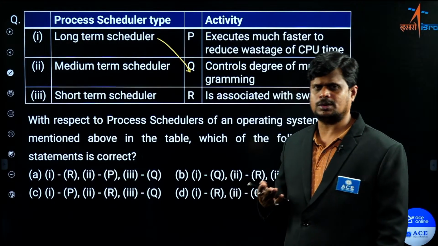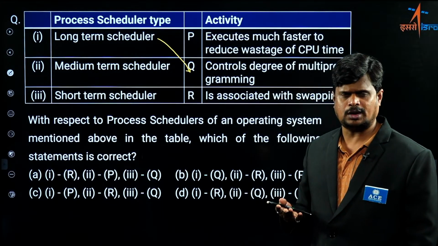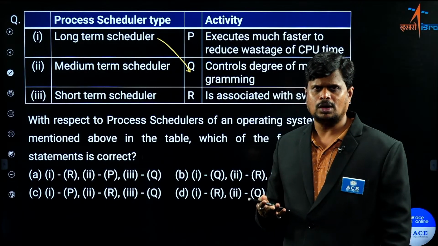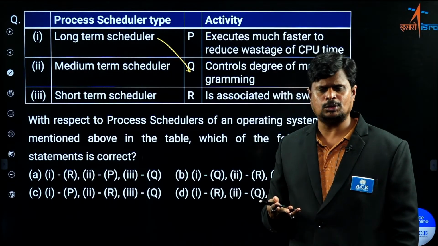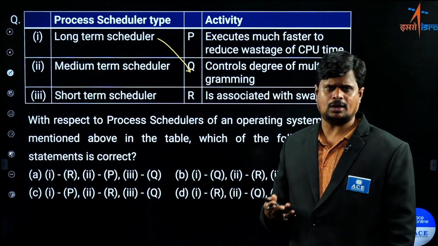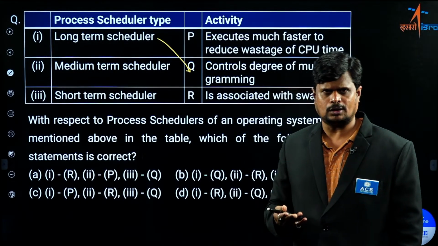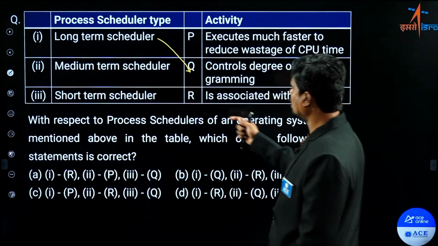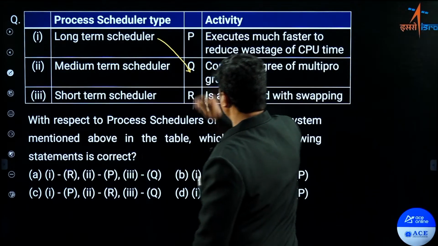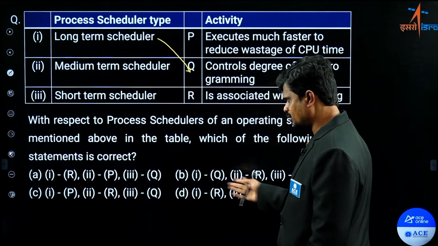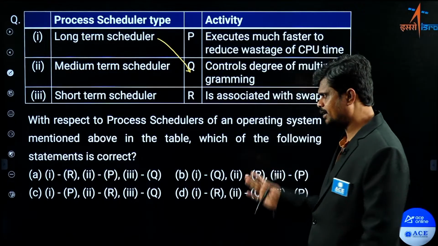Whenever it is bringing fewer processes into the ready state, you can say the degree of multiprogramming is low, which means overall it can do a higher or lower degree of multiprogramming. So it completely has control over the degree of multiprogramming. So the correct matching is 1 goes to Q. So 1Q, if you can verify. Based on that you can decide the answer here.